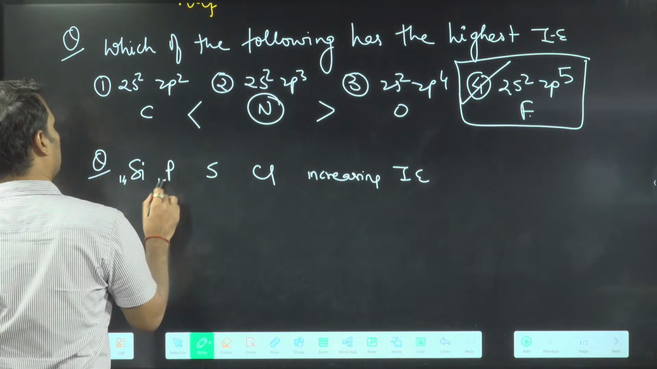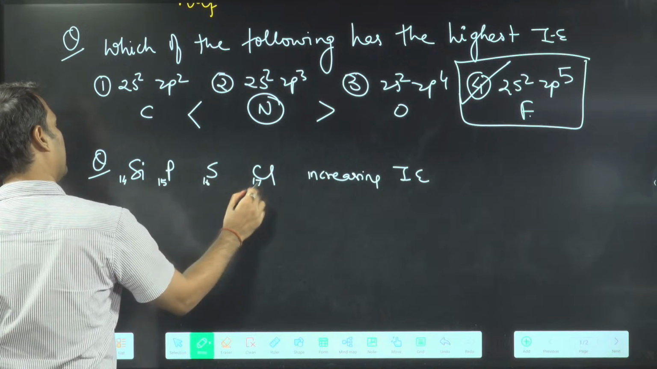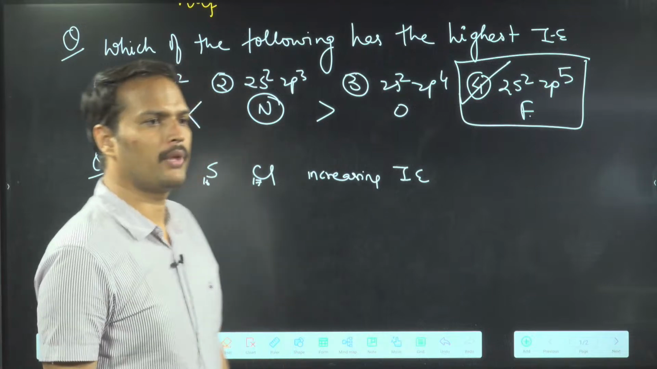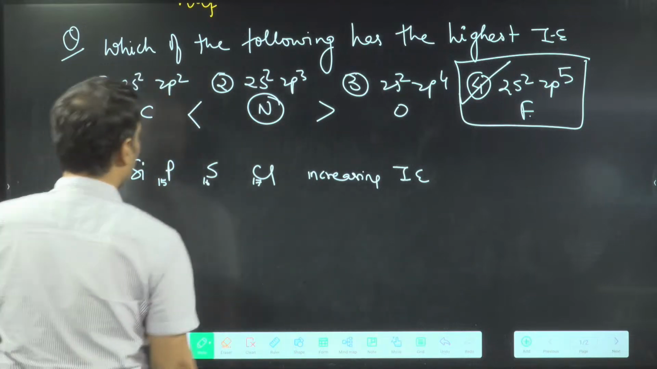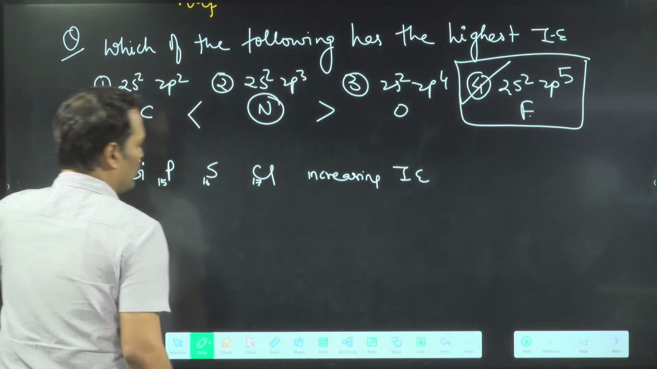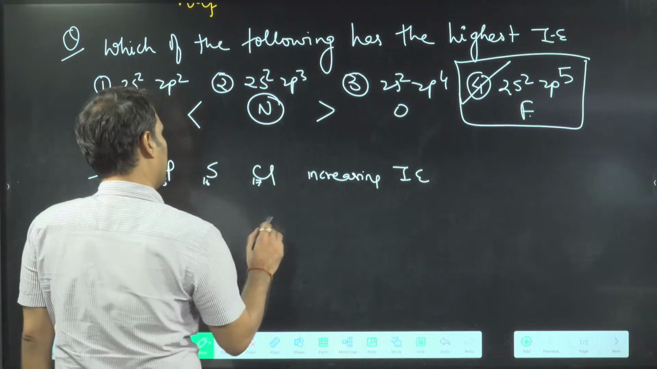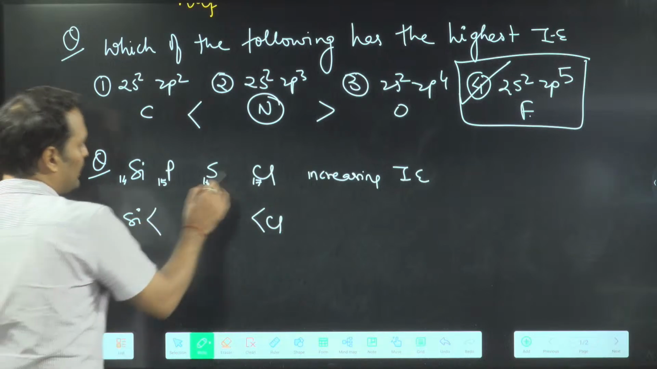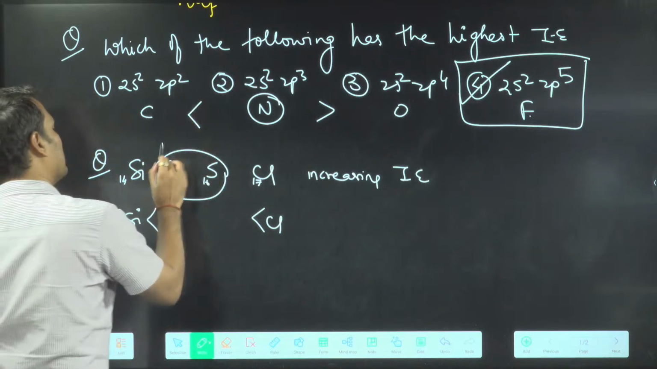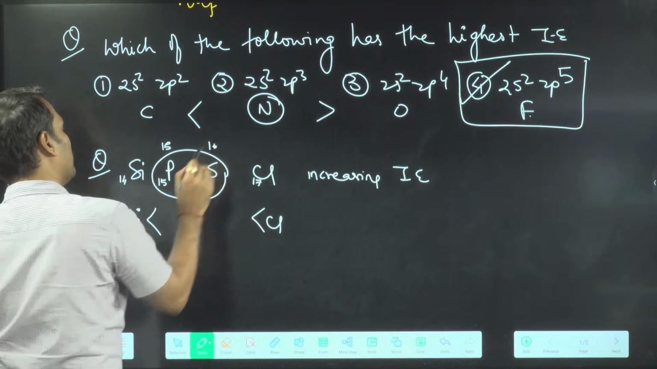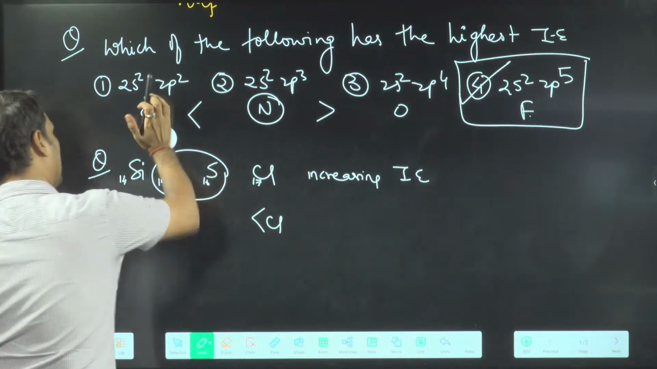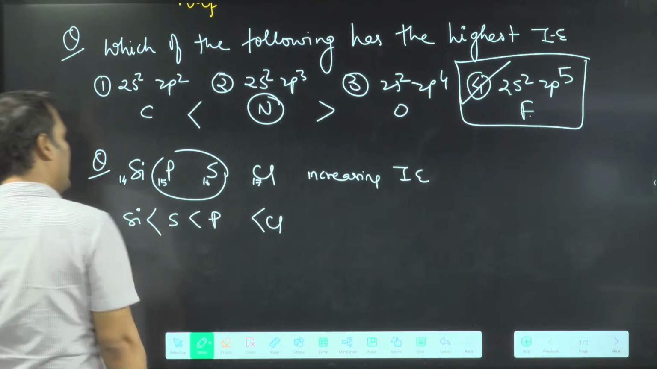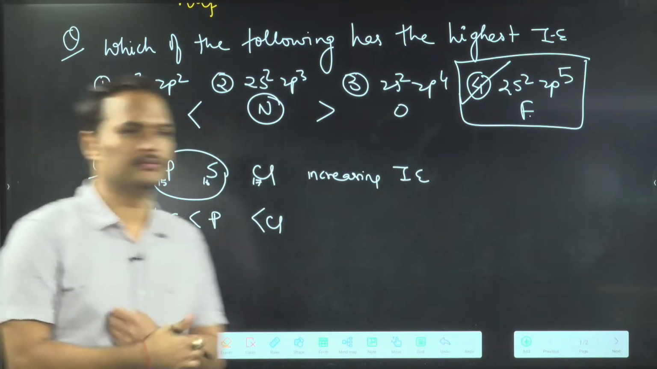This is 14, 15, 16, 17. What will you do? क्या करेगा बताओ? So you will see as we move in a period, ionization energy increases. So chlorine is having the maximum, silicon is having the minimum. But we need to exchange this. This is group 15, np3, this is group 16. Are you getting the point? So we'll have to exchange sulfur and phosphorus.